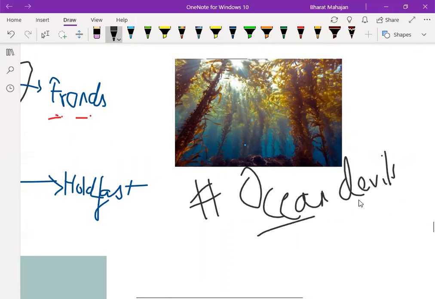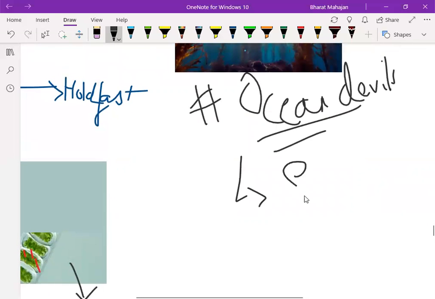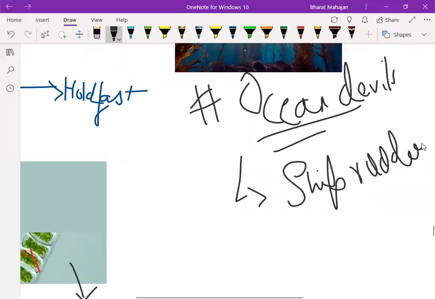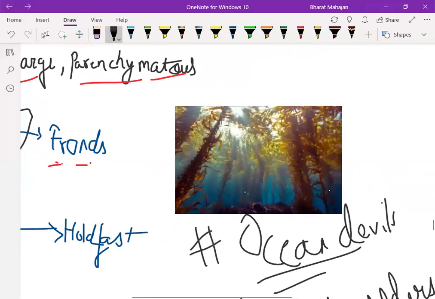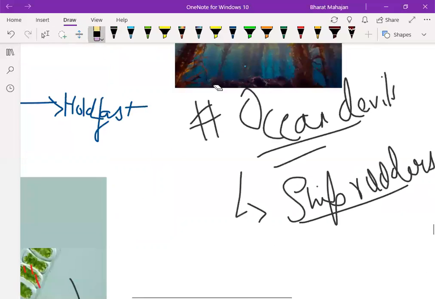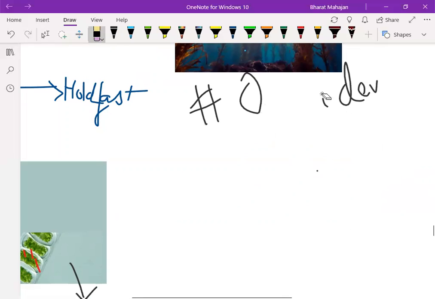Since they are very large, they get stuck to ship rudders, and they do not allow the ships to move further. So they cause a huge problem for the sailors.